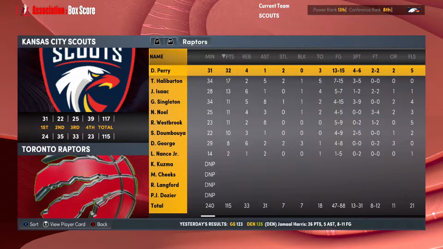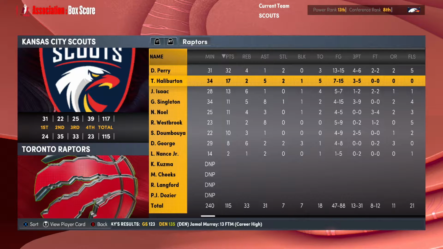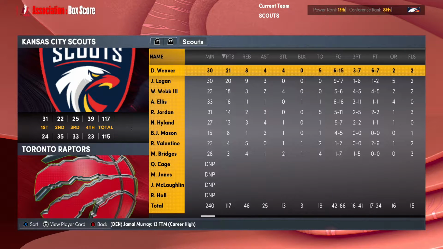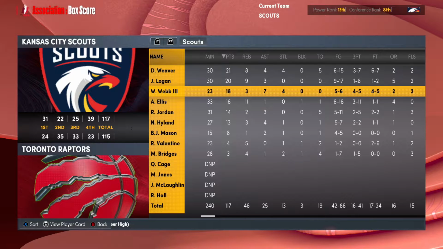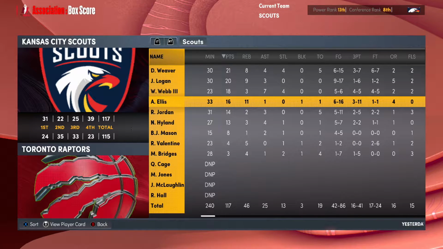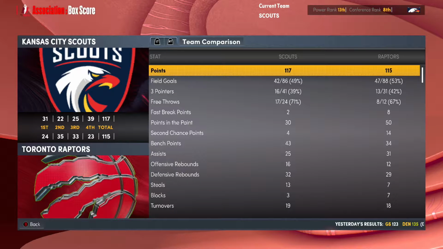The first game was a 2-point, very tight win against the Raptors, who led for pretty much the entire third quarter. We came back and took the lead in the fourth quarter with nearly 40 points in the last 12 minutes. So 32 here for Dante Perry, 17 for Halliburton, and for the Scouts, 21 from Weaver, 20 from John Logan, 18 for Webb. Double-double here for Arthur Ellis, 14 for Jordan, 13 for Highland, and the Scouts come from behind to come out on top.